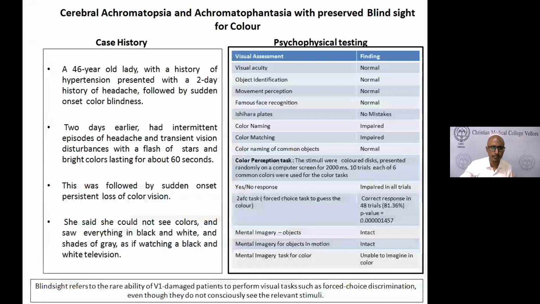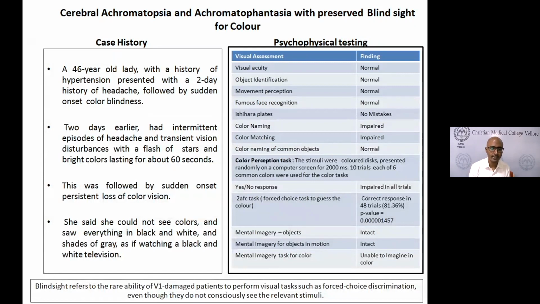This is the story of a 46-year-old lady who came to us with sudden onset of color blindness. She said she was completely all right and was normally seeing colors. She had some intermittent headache and transient visual disturbances. She had some flashes of stars, and these stars had bright colors. She saw red, yellow, green, and then suddenly after that, the entire world became black and white for her.